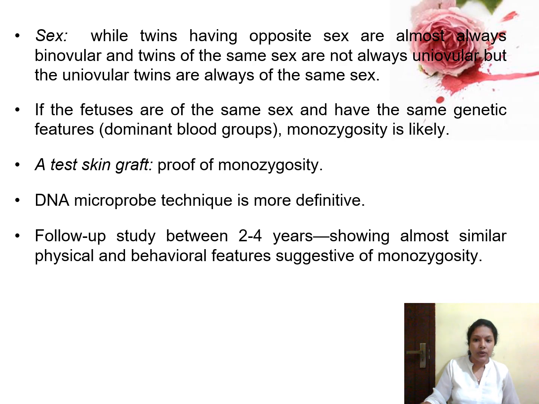And for confirming the monozygosity, you can take a skin graft of the baby and send it for assessment, and from that you can assess the DNA pattern, and if it is the same, we can identify that these two twins are monozygotic twins. Or the DNA microprobe technique also we can use for confirming the monozygosity. And a follow-up study between 2 to 4 years, that is, if the babies are showing similar physical characteristics, behavior patterns, everything, even after 2 to 4 years, that also suggests the monozygosity of the twins.